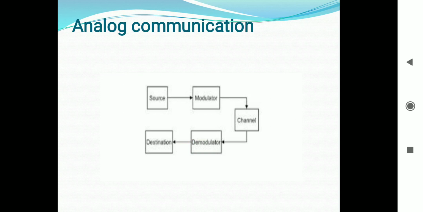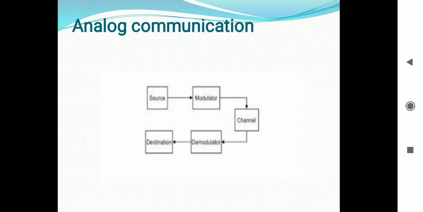This is the block diagram of analog communication. Analog communication means communication in which we have a continuous time varying signal which propagates in space in the form of EM waves. In analog communication, noise occurrence is more than in digital communication. In this type of communication, we have amplitude modulation, frequency modulation, and phase modulation techniques which are used for the